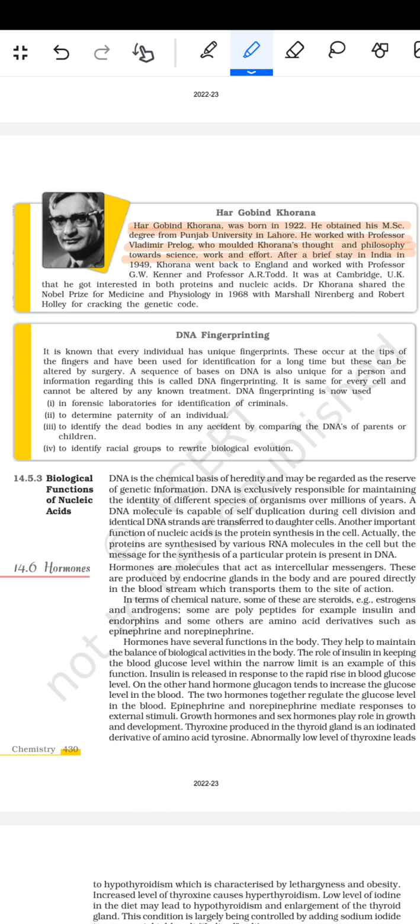After a brief stay in India in 1949, Khorana went back to England and worked with Professor G.W. Kenner and Professor A.R. Todd. It was at Cambridge, UK that he got interested in both proteins and nucleic acids. Dr. Khorana shared the Nobel Prize in Medicine and Physiology in 1968 with Marshall Nirenberg and Robert Holley for cracking the genetic code.